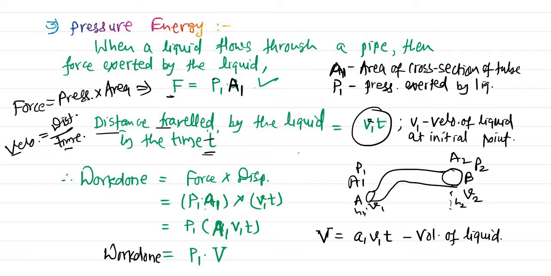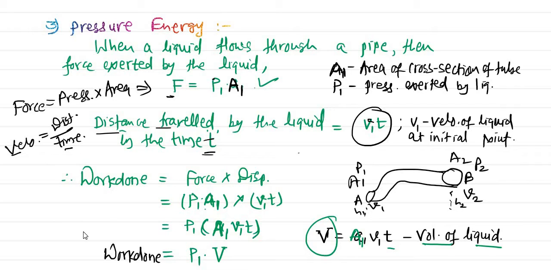Now we can write this in a slightly different manner. Pressure I will write aside, and let us write area into velocity into time in one bracket. What does it indicate? It indicates the volume of liquid: area into velocity into time is how much volume flows through that point in time t. So simply, work done is nothing but pressure into volume. This capital V represents the volume, and small v represents the velocity.